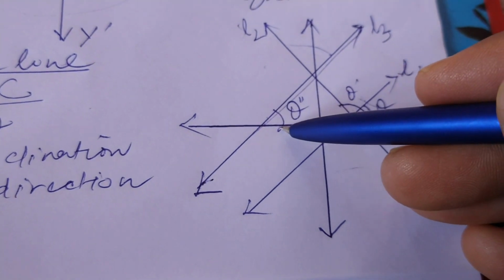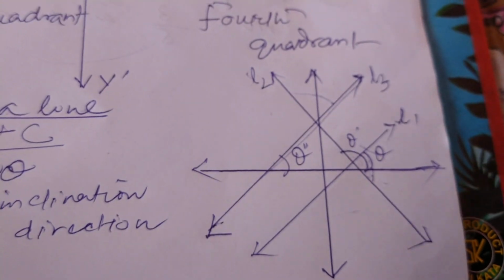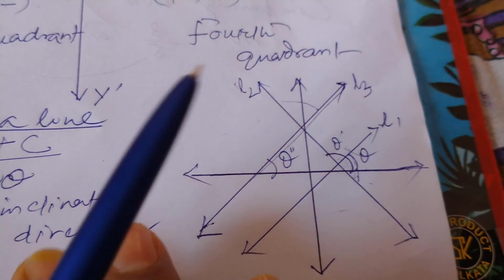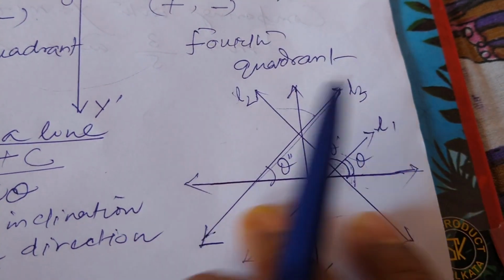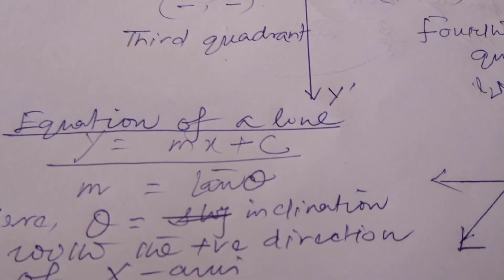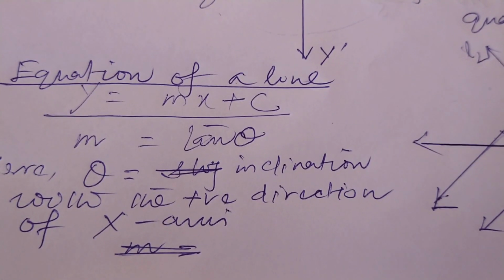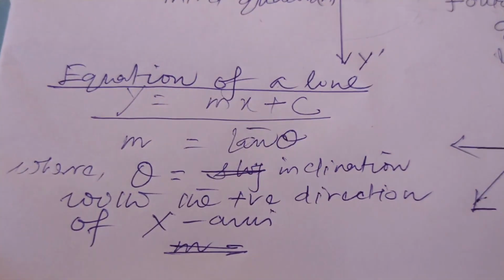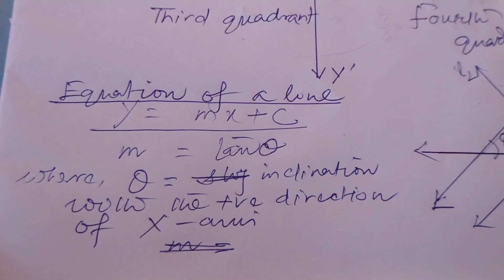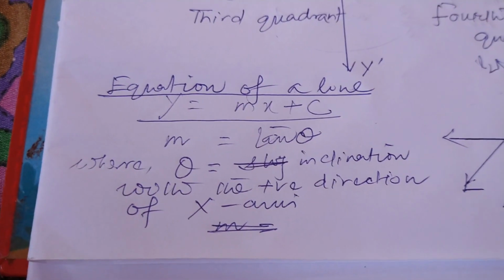Again, for the line L3, this is theta. That is the positive direction of the x-axis, the right side. So this will be the inclination of the line with the positive direction of the x-axis. So m, the slope of the line, can be obtained by tan of that angle. You know tan of different angles, tan 30, tan 45, accordingly you can find out.